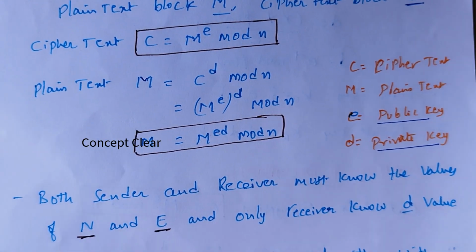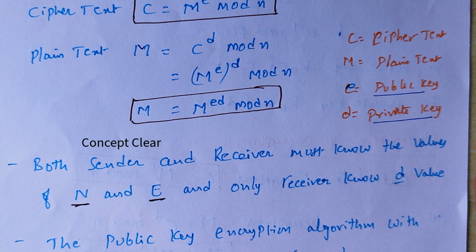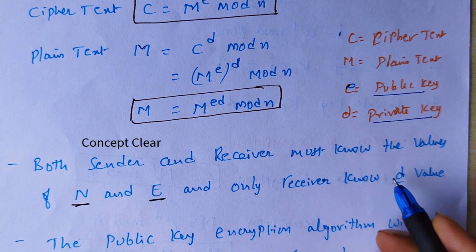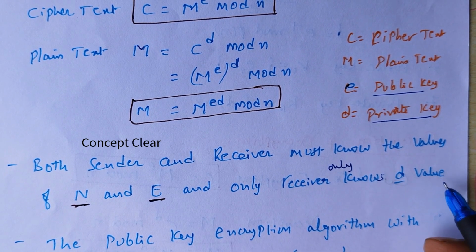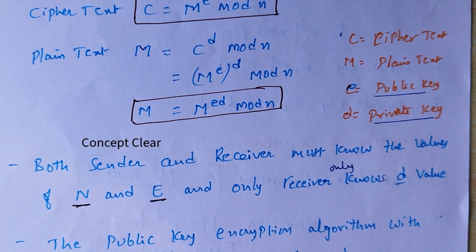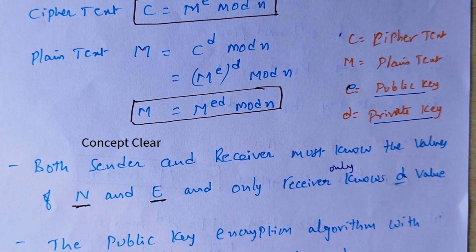Now see here, both sender and receiver must know the values N and E. E is the public key. If you are the sender, you should know the public key, and the receiver also knows the public key. The receiver only knows the D value. What is the D value? The private key. The sender doesn't know the private key; it is known only by the receiver.